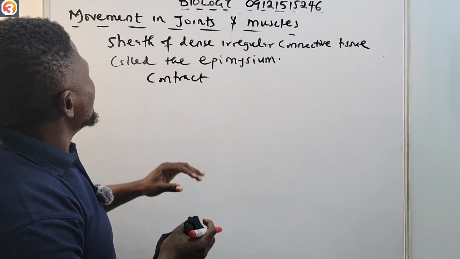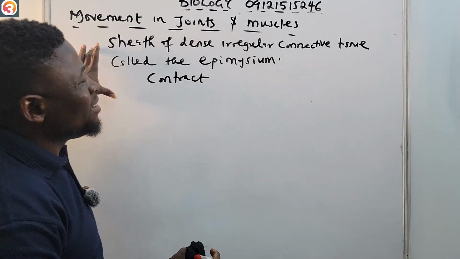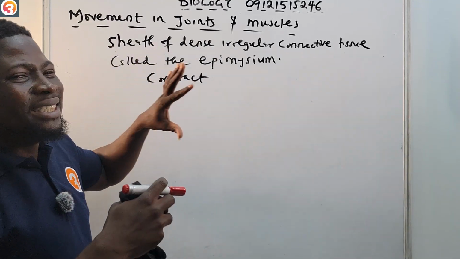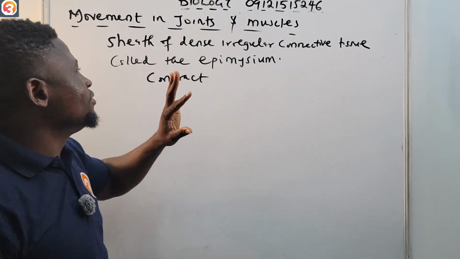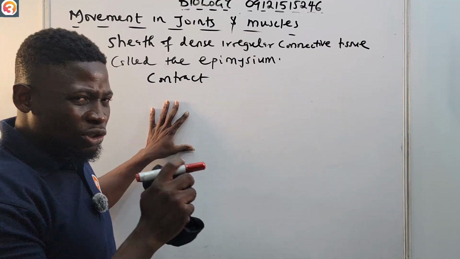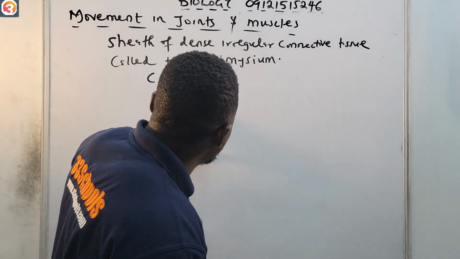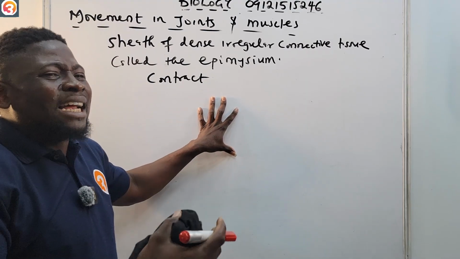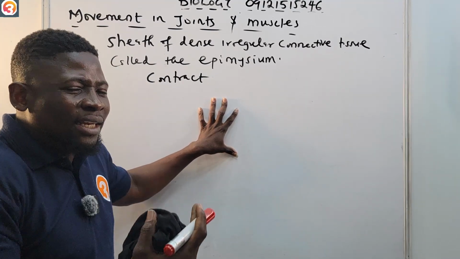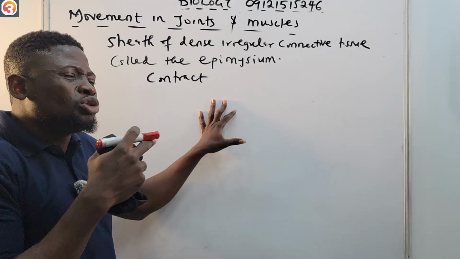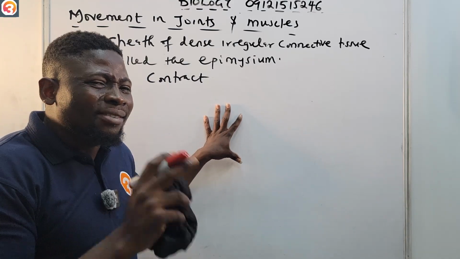So each muscle is wrapped in a sheet of dense, irregular connective tissue called the epimysium, and this epimysium allows the muscle to contract and move powerfully while maintaining its structural integrity.